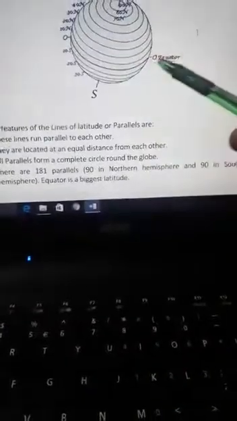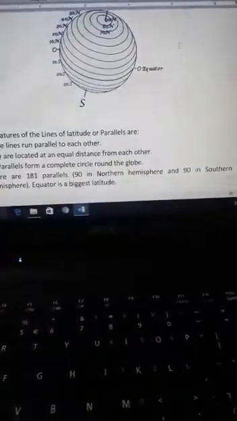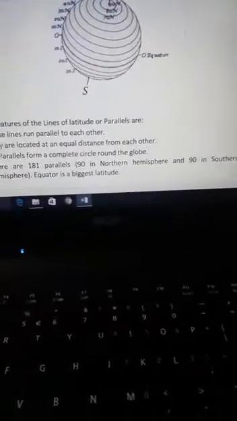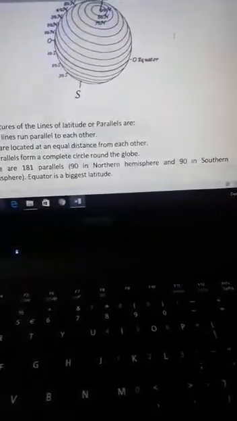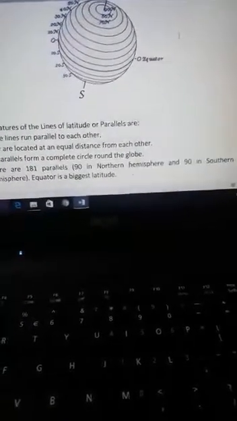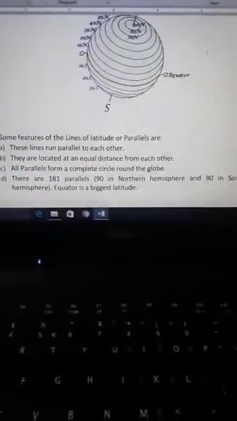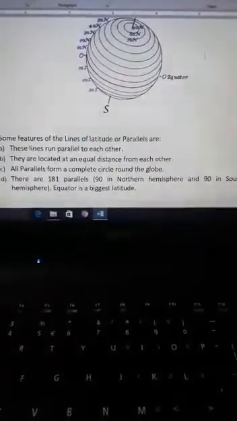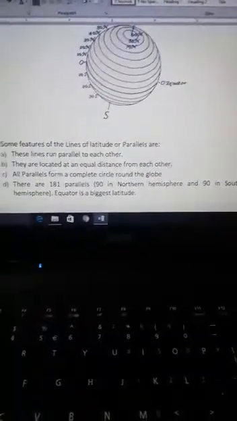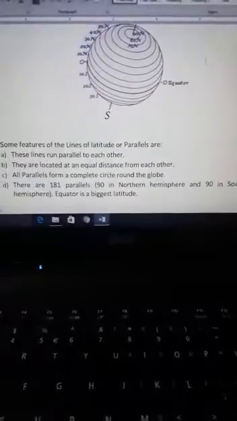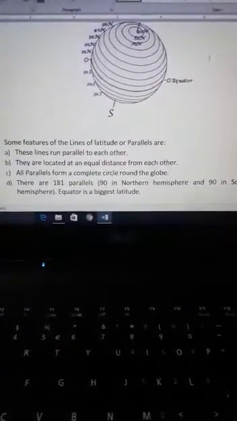And this equator, as I told you yesterday, is also a latitude. It is the biggest latitude on the globe as it is passing through the center of the earth. That's why it is the biggest latitude on the globe. So 90 plus 90 and 1 equator is equal to 181 parallels or 181 lines of latitude. Lines of latitude are also called parallels.